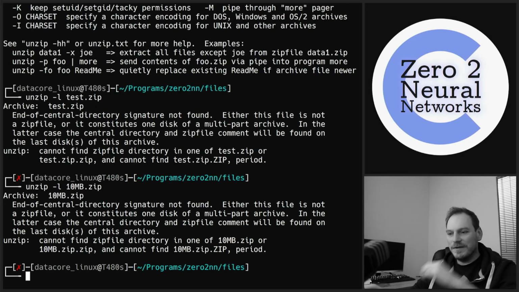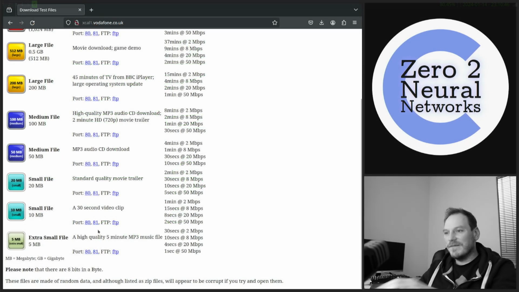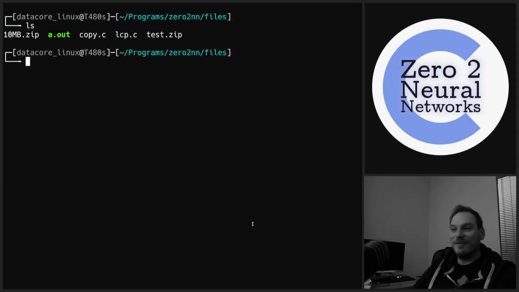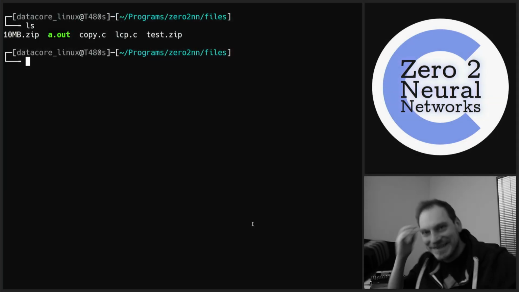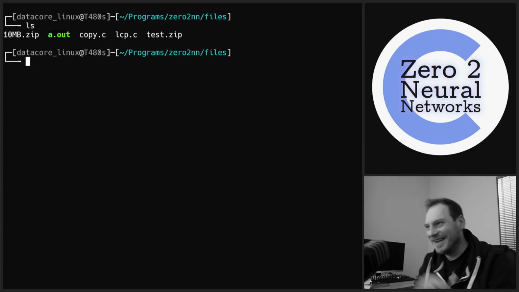So has our copy not worked very well? Oh, it doesn't work with the original one either. End of central directory signature not found. Either this file is not a zip file. So what have I downloaded here from Vodafone? Why call it a zip file if it's not a zip file? I think this is another story for another time. These files are made of random data. All of them listed as zip files will appear to be corrupt if you try and open them. Right, okay, fair enough. What was the point in calling them a zip file? And why not call them a test file or a random file or something? Crazy, yeah?